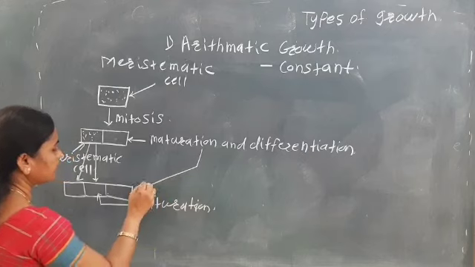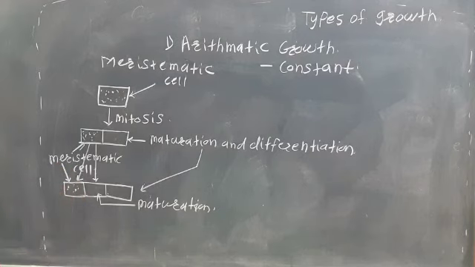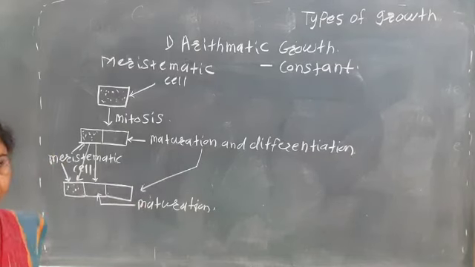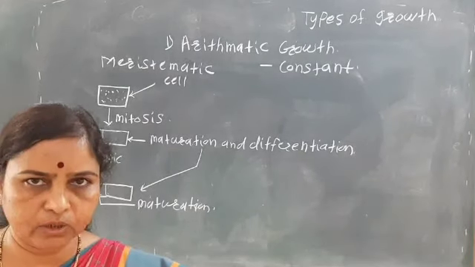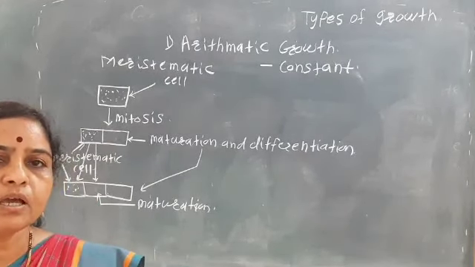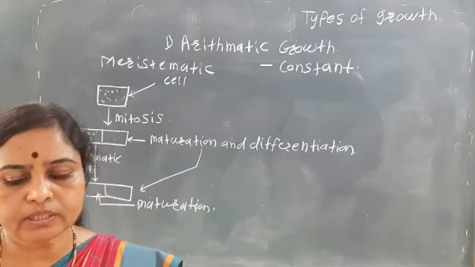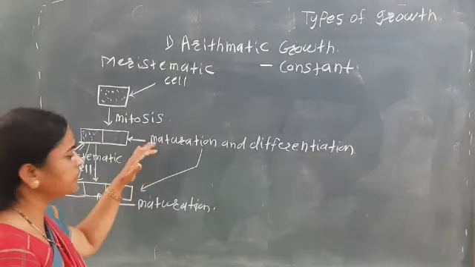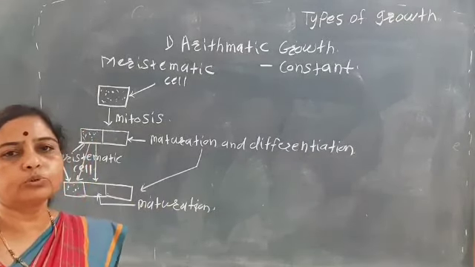The meristematic cell remains meristematic only, and the other cell which is produced goes into maturation and differentiation, due to which the elongation of the root or the elongation of the shoot takes place.